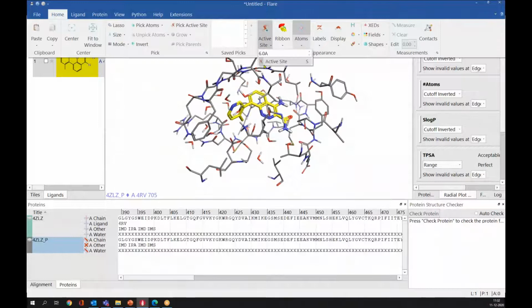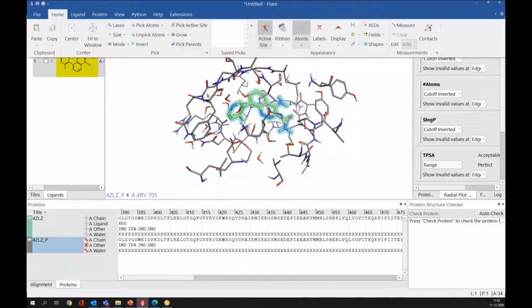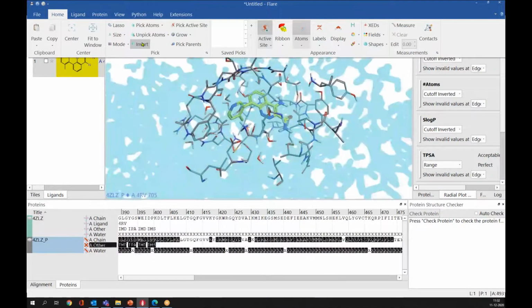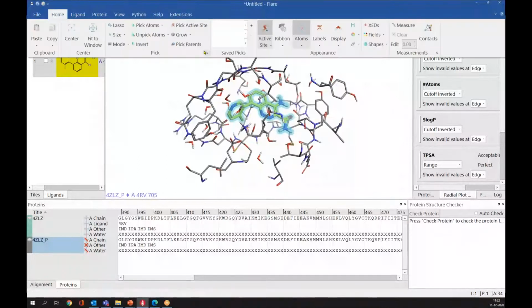Then here, by default, we are seeing the 6 angstrom active site because we specified 6 angstrom initially, but here also you can change it. Like you can make it big or small. So here you have different options to pick up. For example, if you want to pick the active site, you can click the active site, it will automatically pick the active site. So you can invert it if you want. So you have different options to pick.